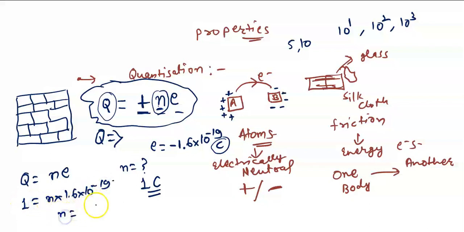So N will be 1 upon 1.6 into 10 to the power minus 19. Further, you can solve this. This is actually a standard value which I know, so I will tell you that it will be 6.25 into 10 to the power 18 electrons. These are the number of electrons available in 1 coulomb of charge.